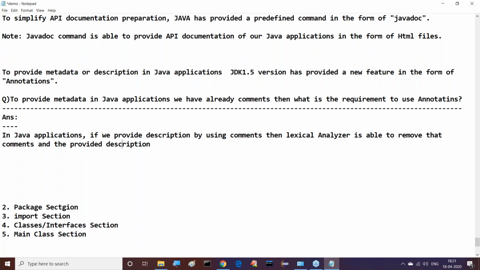I think you are already aware about it. If we provide the description by using comments, then the lexical analyzer is able to remove those comments and description from the Java program as part of compilation.